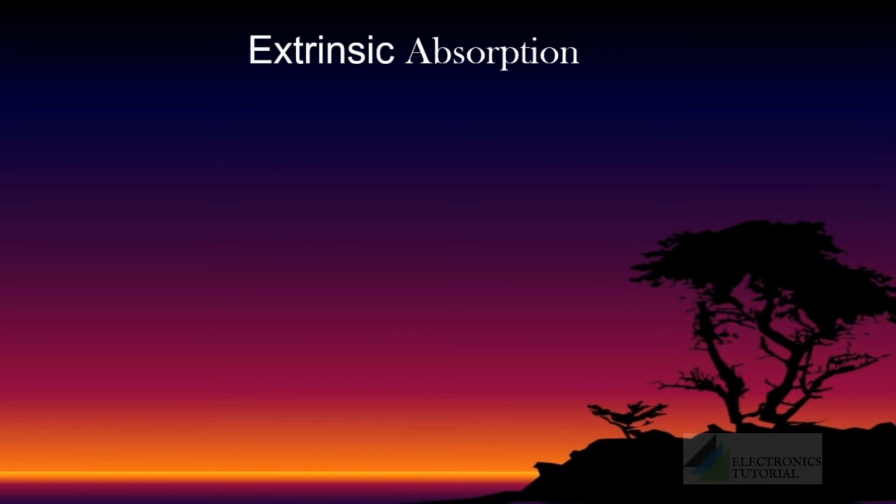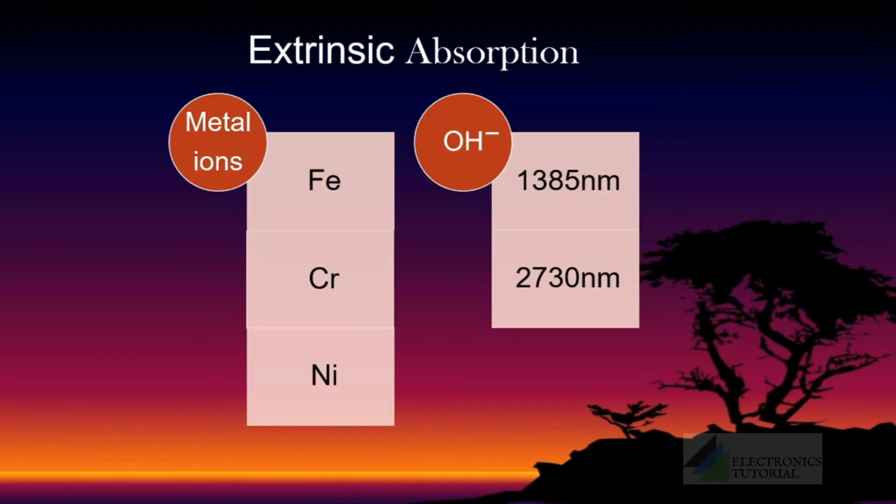Extrinsic absorption is mainly due to the presence of impurities that are unintentionally injected into the optical fiber during the fabrication process. The most undesirable impurities in optical fiber are metal ions. Some of the metal contaminants are iron, chromium, nickel. Similarly, hydroxyl groups in fibers absorb optical energy. The presence of water is extremely hard to eliminate from the fiber during the manufacturing time.